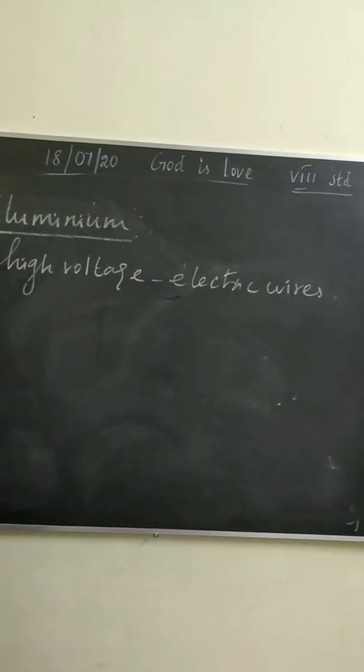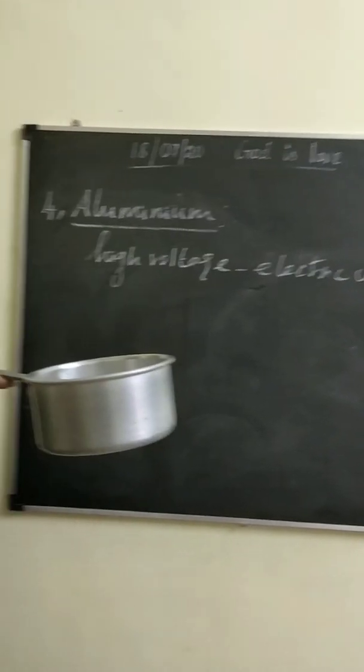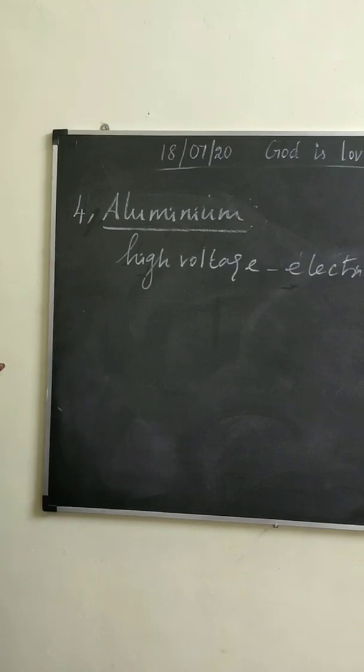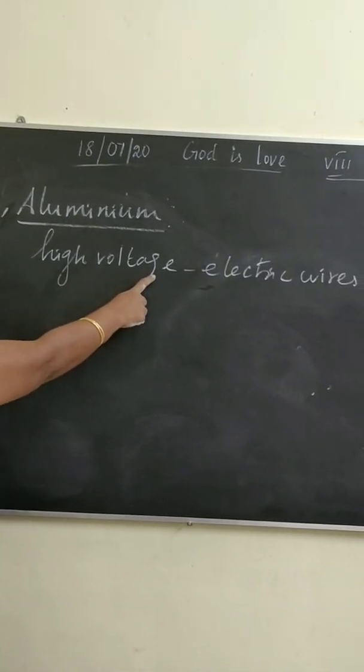What's aluminium? Aluminium is lightweight and a good conductor of electricity as well as heat. Then next point, it is used to make high voltage electric wires.